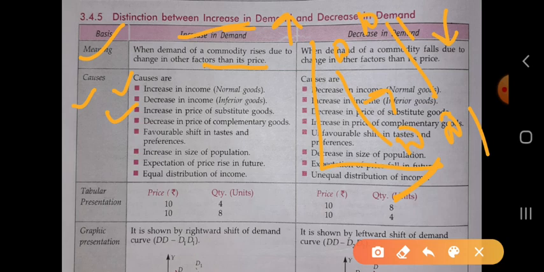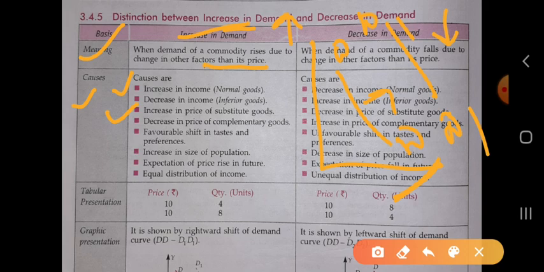Okay, next one is increase in the size of the population. When the population of the country increases, the demand of the commodity will also increase, so the curve will shift to the rightward. And the next one is expectation of price rise in future. When any consumer thinks that the price of a commodity is increasing in future, he demands more of the commodity, so that he makes some stock of that good. For that purpose, the demand of that commodity increases. In that condition, the curve is shifted to the rightward.